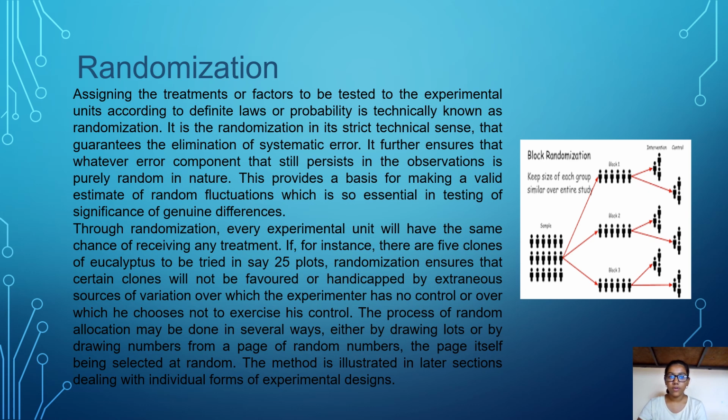The process of randomized allocation may be done in several ways, either by drawing lots or by drawing numbers from a page of random numbers, the page itself being selected at random. The method is illustrated in later sections dealing with individual forms of experimental designs.